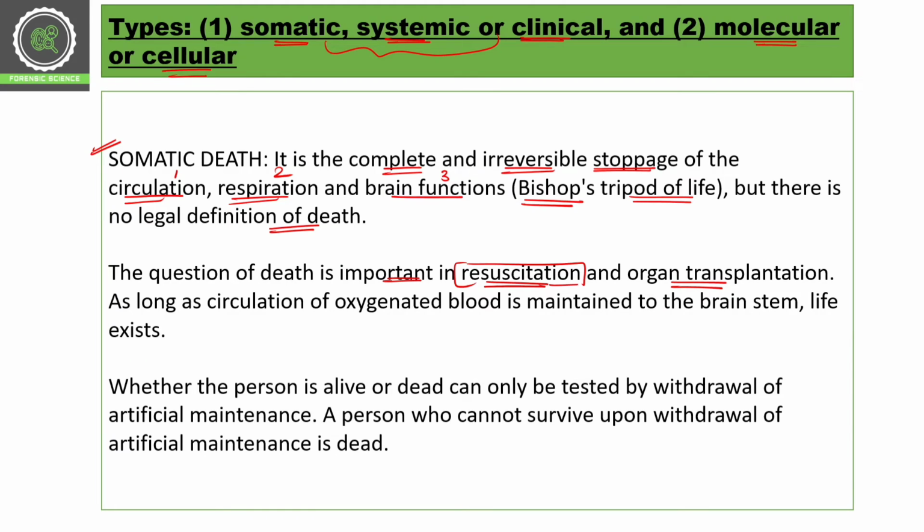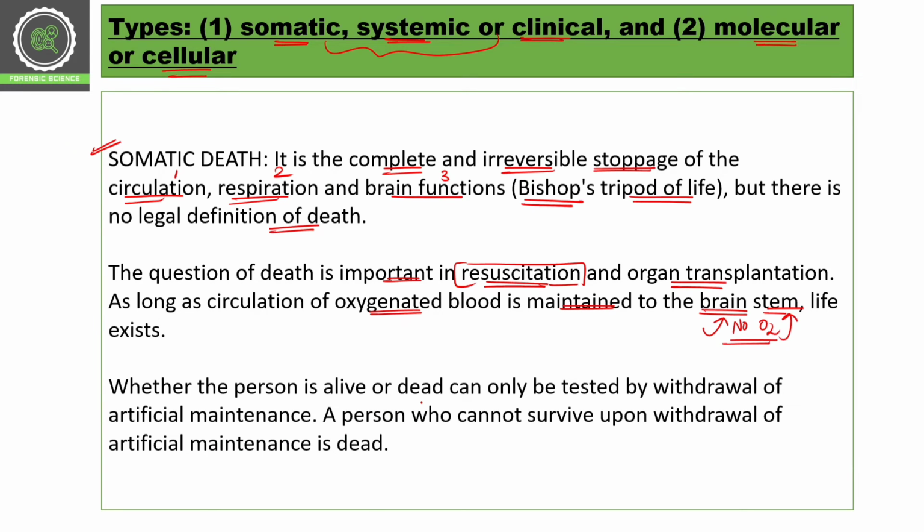As long as circulation of oxygenated blood is maintained to the brain stem, life exists. If oxygenated blood is there in the brain stem, we can sustain life. If there is no oxygen in the brain stem, life is not going to exist.